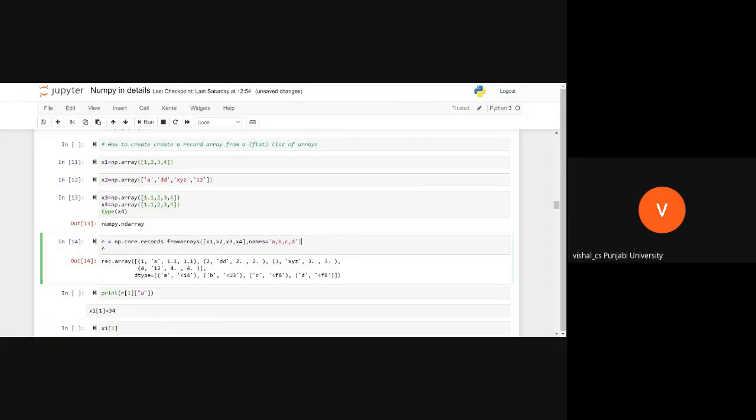See, you can write this also. Is it okay? Yes, sir. I can create an ordered pair like this. See, first ordered pair 1, A, 1.1, 1.2. Any question now? You have seen this data type, A, I4, B, U3. Can anybody tell me what is this?